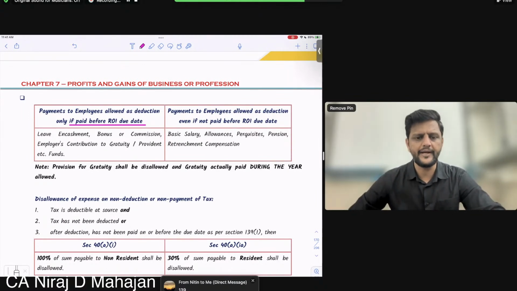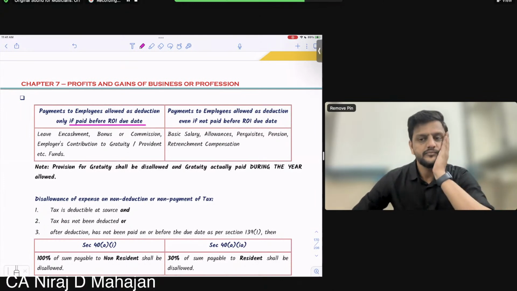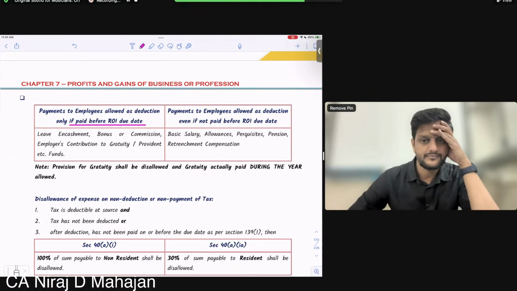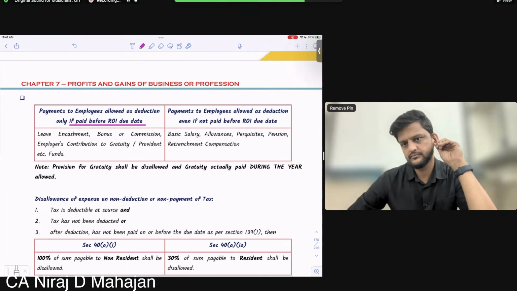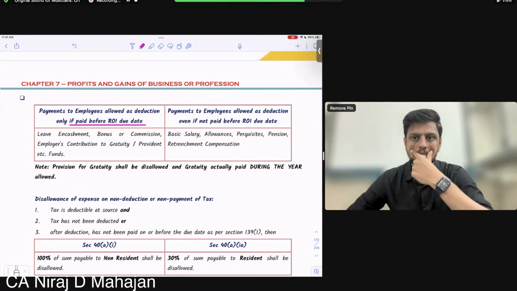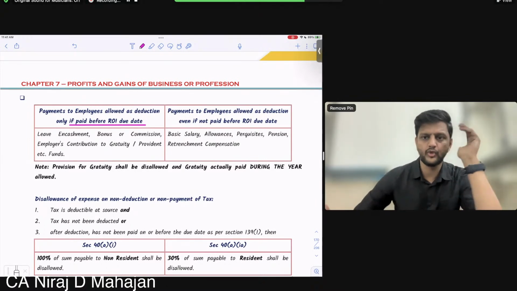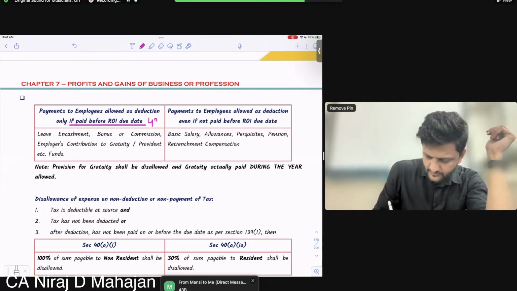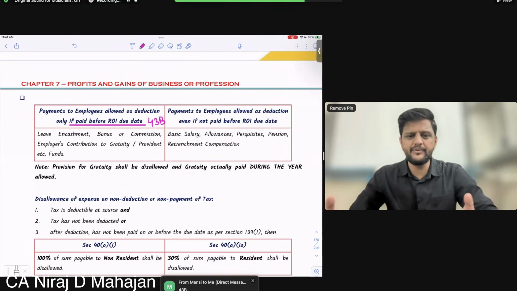Which section comes to your mind? Kushbu, Indrajit. Correct, Mansi. Very good, Mansi. 43B, we have covered this.